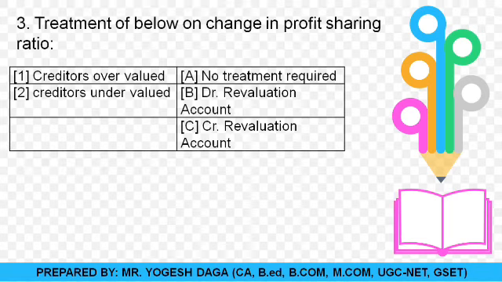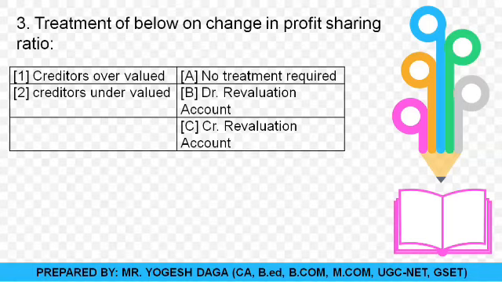Treatment of the below on the change in profit sharing ratio. What you are required to do for this? First, creditors overvalued, and second, creditors undervalued. There are three options on the other side. A option, no treatment required. B option, debit revaluation account, and the C option, credit revaluation account. So students, what is the correct answer?